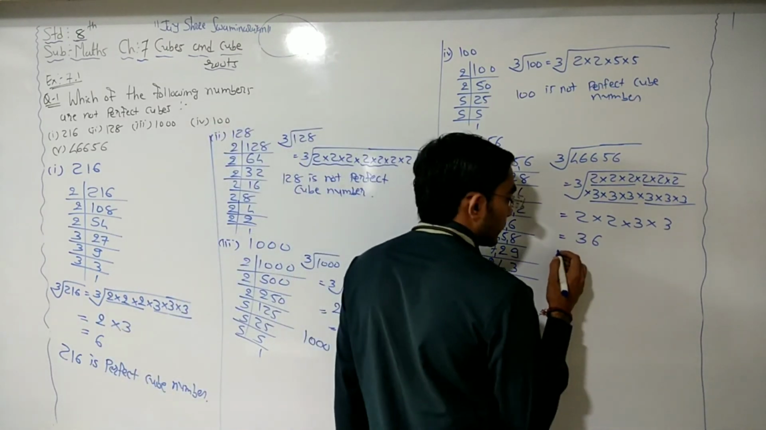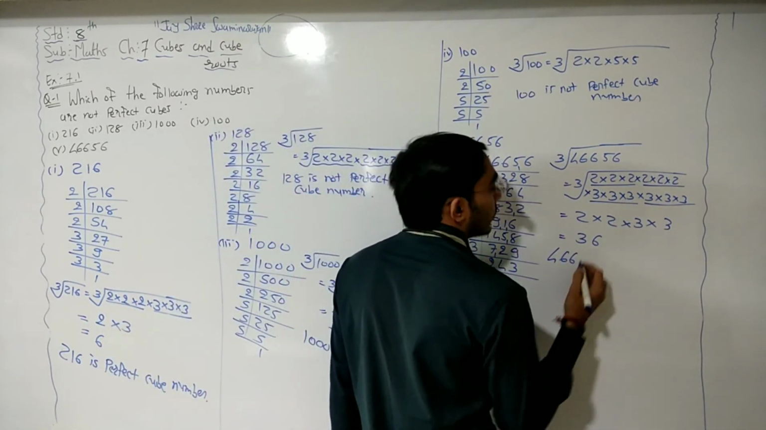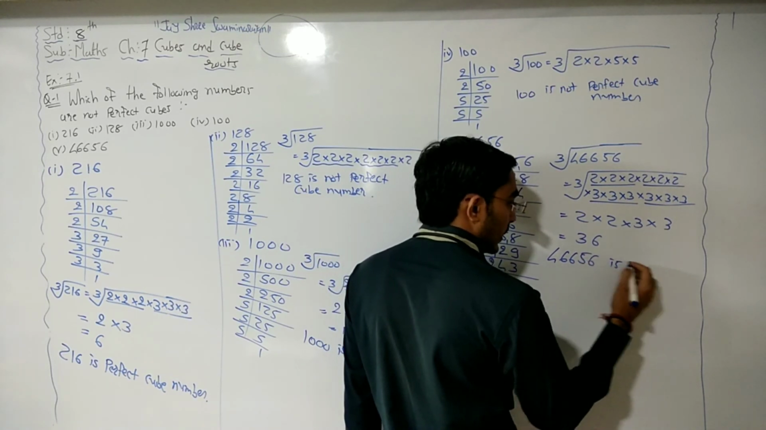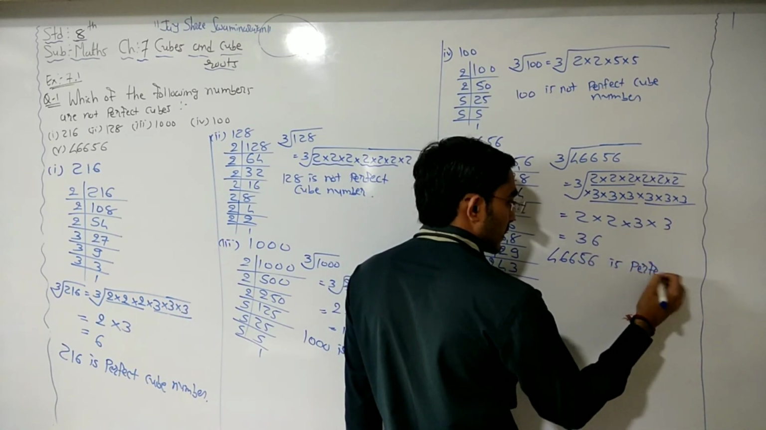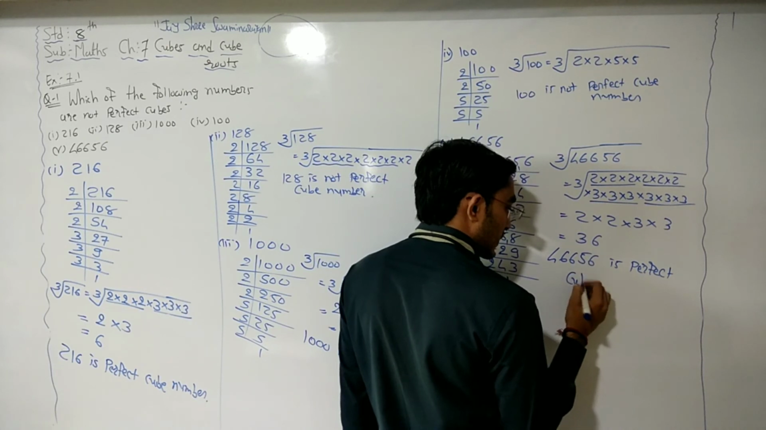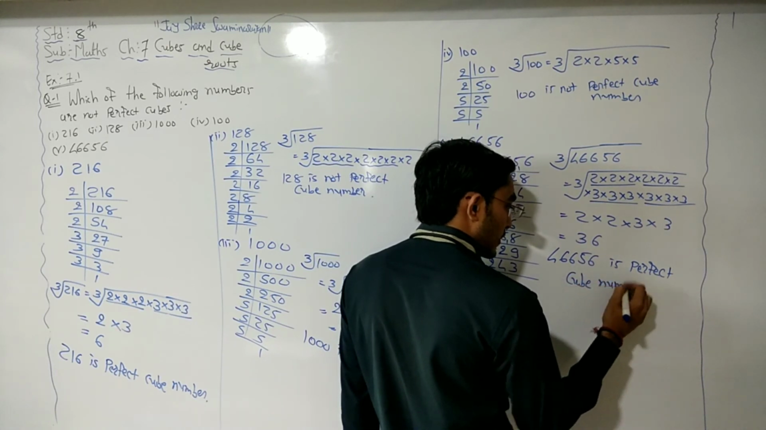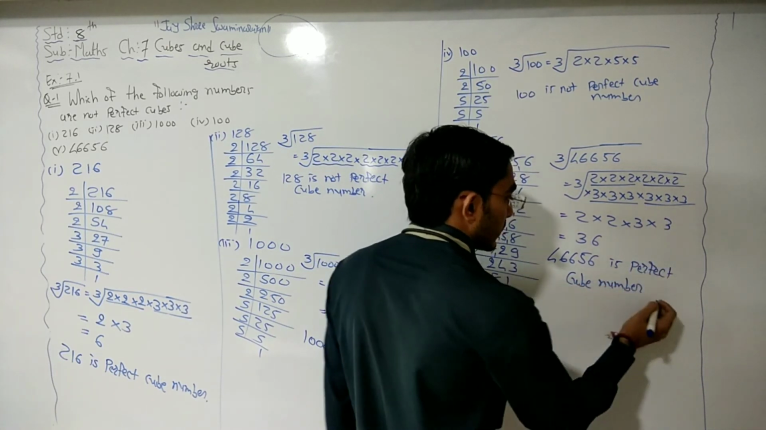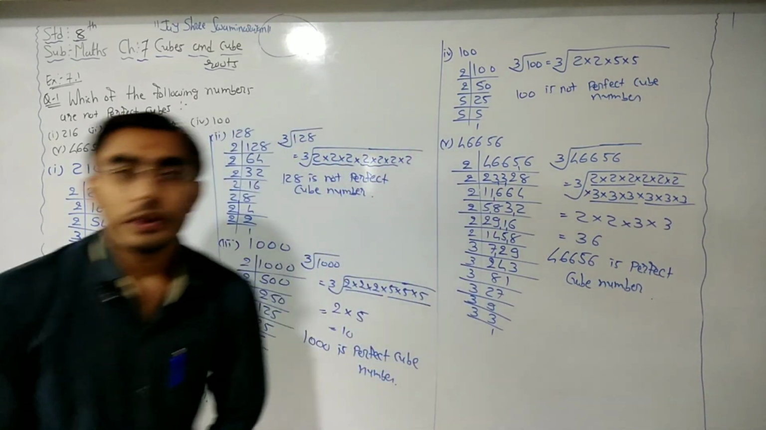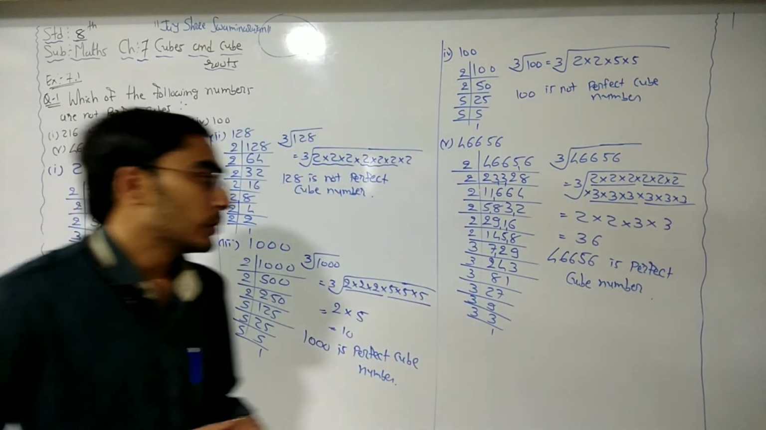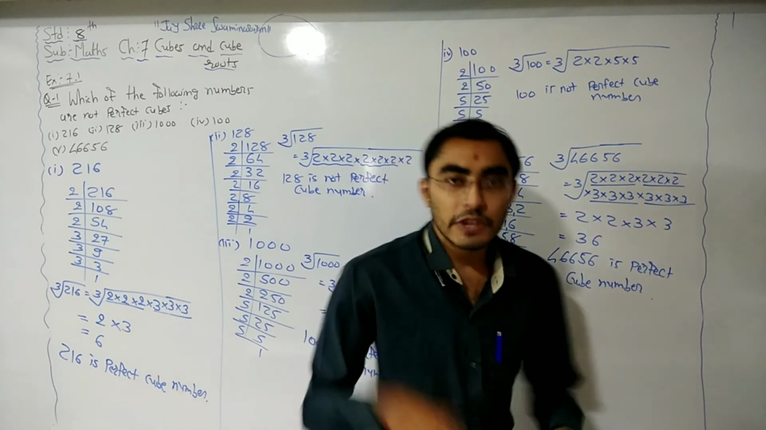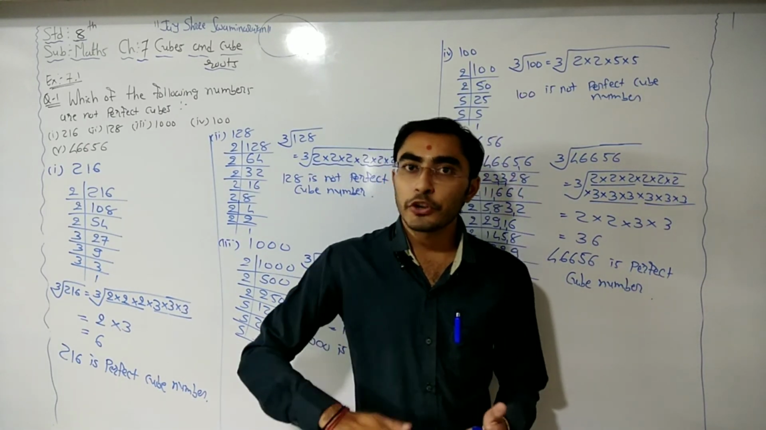So finally 46656 is perfect cube number. Okay, 46656 is a perfect cube number. So in this way we can check this number is perfect cube or not.